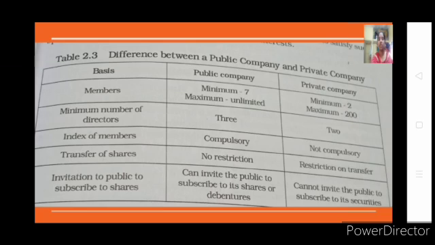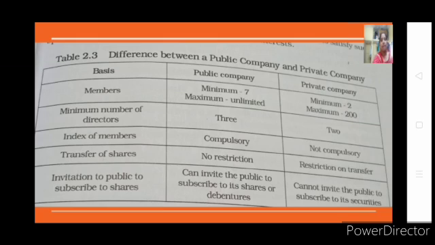If you remember, we have seen one of the features and merits called large, huge capital to a joint stock company because of these members. When you see cooperative societies and partnership firms, the number of members was limited, right? But in your public company, you don't have any limit. Means if you are starting a public limited joint stock company, then you can take any number of members. You don't have any limitation. But if you want to have a private limited company, then you should go for 200.